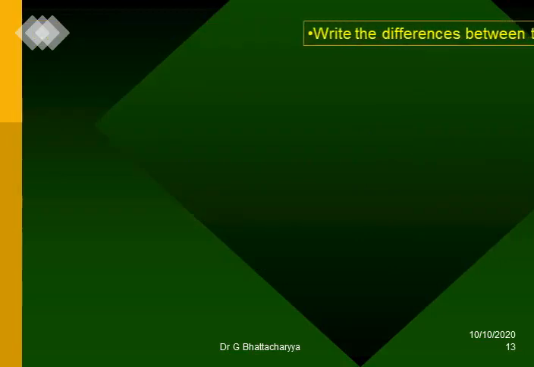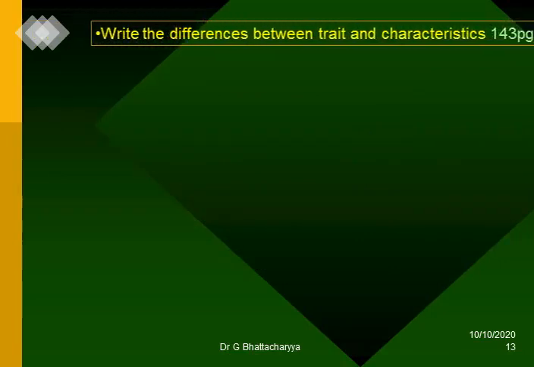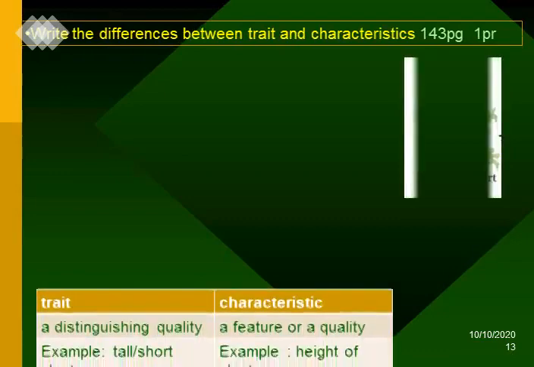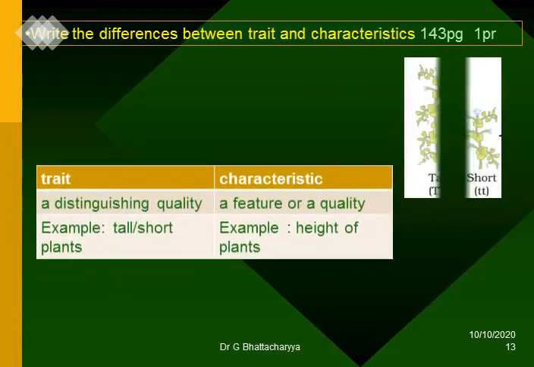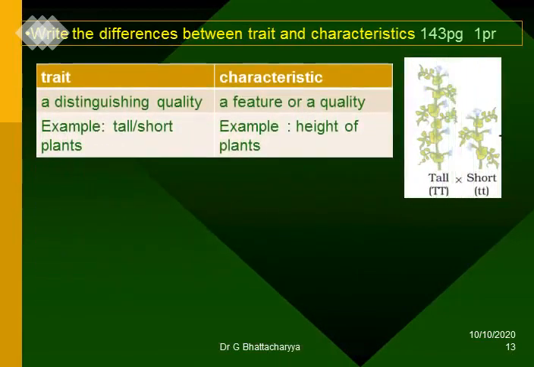Write the differences between trait and characteristics. Trait, a distinguishing quality. Characteristic, a feature or a quality. Trait, example, tall or short plants. Characteristic, example, height of the plants.